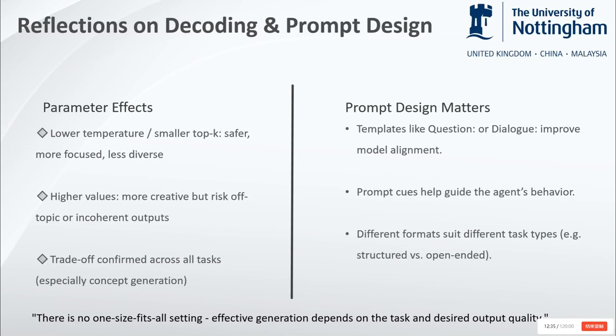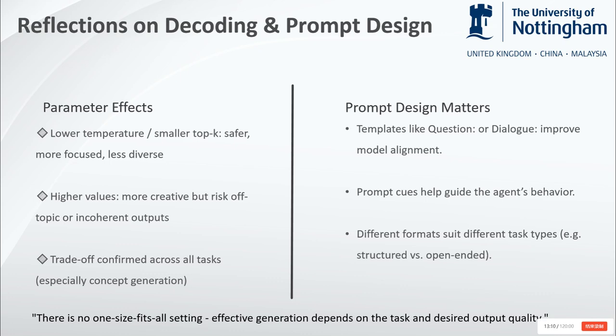Now that we've seen the results, let's reflect on what they tell us. Starting with decoding parameters. Lower temperature and smaller top K produce safer, more predictable outputs, useful for factual tasks, but they limit creativity. Higher values bring expressiveness, but increase the chance of incoherent or off-topic results. This trade-off is most visible in concept generation, where we want novelty, but fluency drops at extreme settings. So decoding settings act like behavioral controls for the agent, tuning how cautious or bold it is.